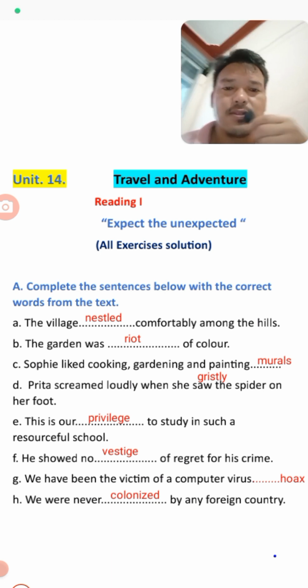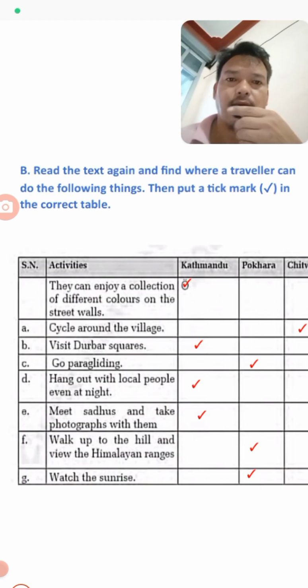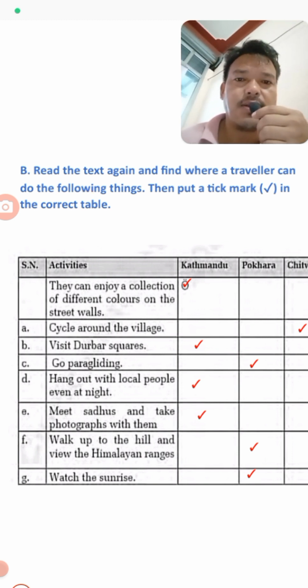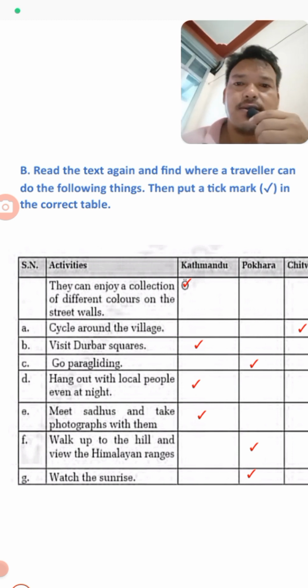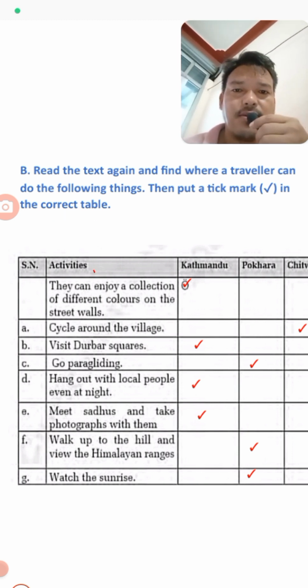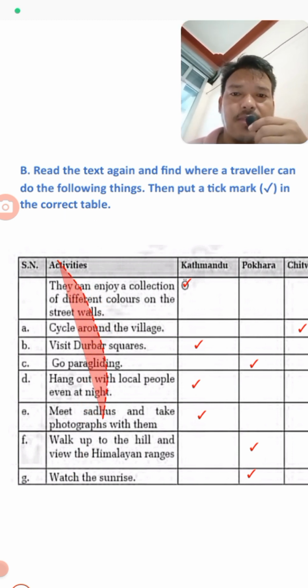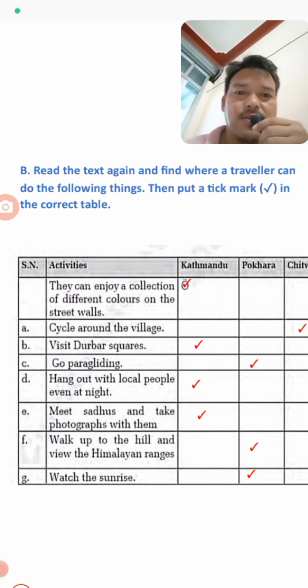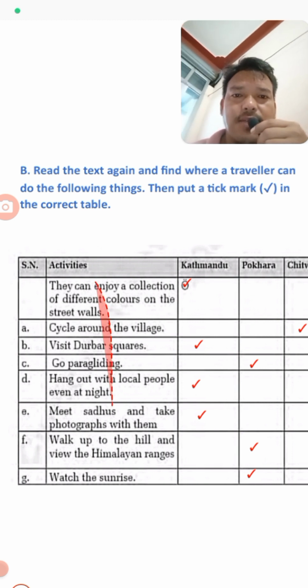Now move to exercise B. In exercise B, read the text again and find where a traveler can do the following things. Then put a tick mark in the correct table. So here in the table, you can see some activities done by the traveler, and these are the names of the three places the traveler visited, and we have to tick marks according to the activities.